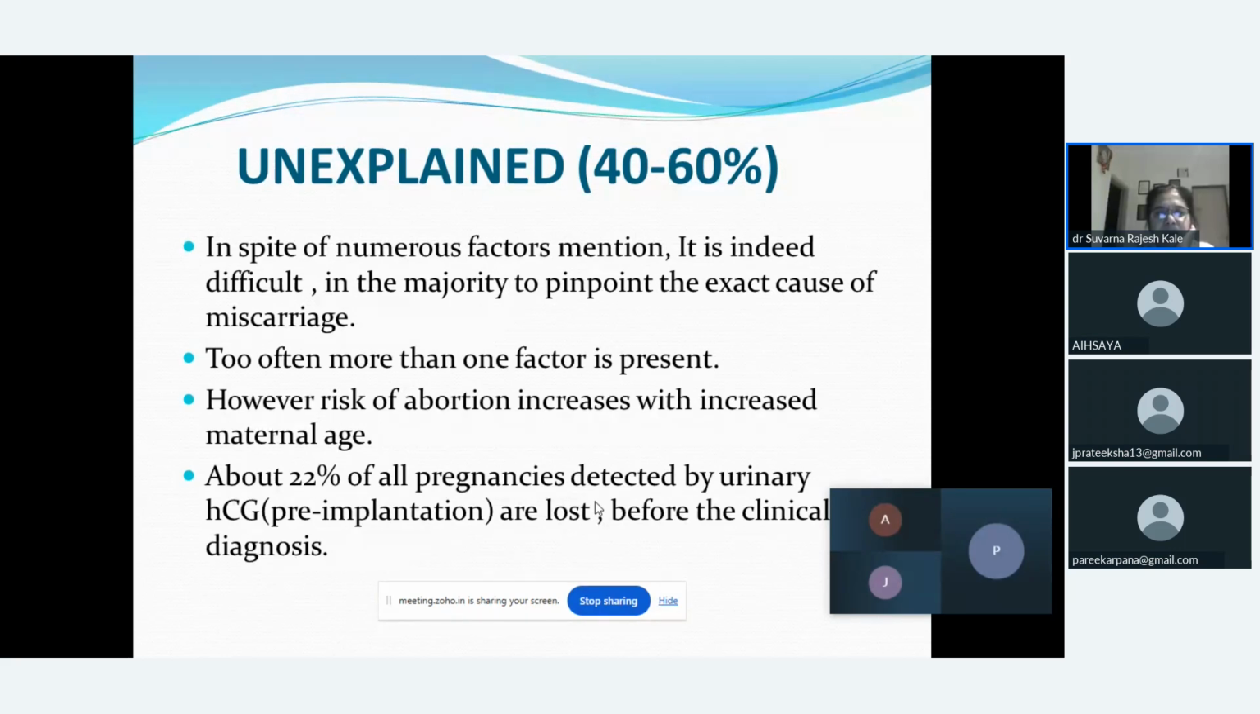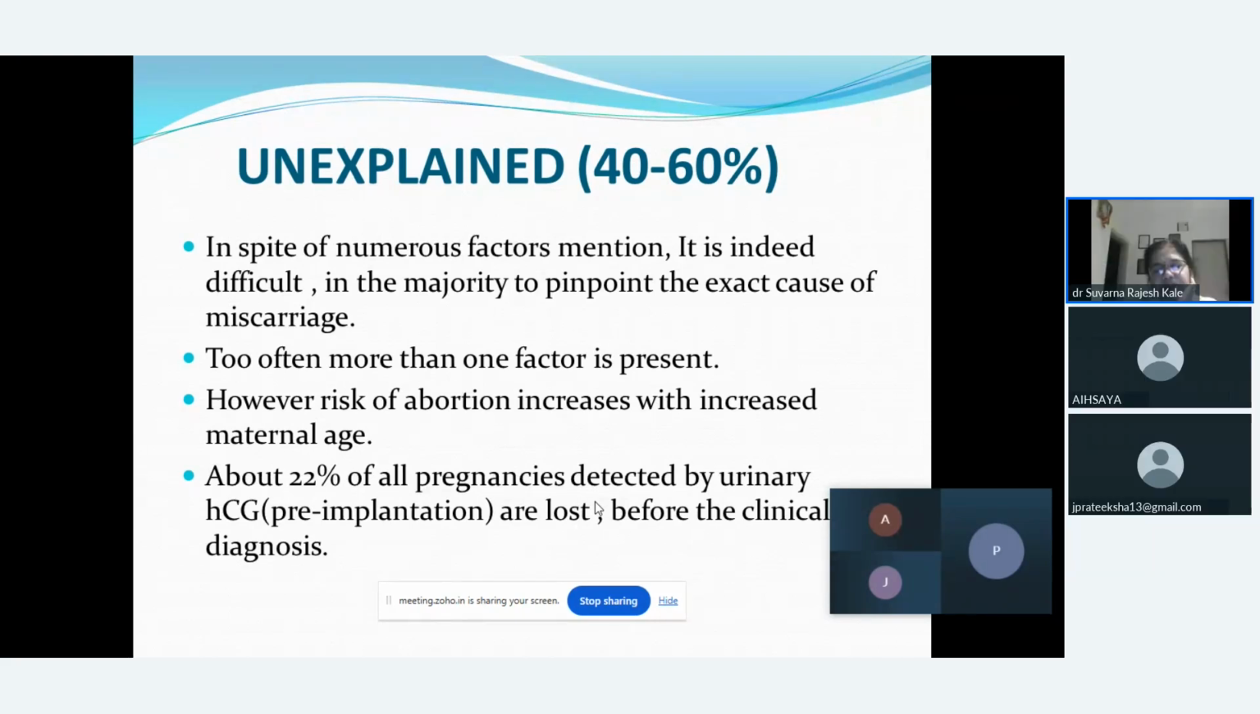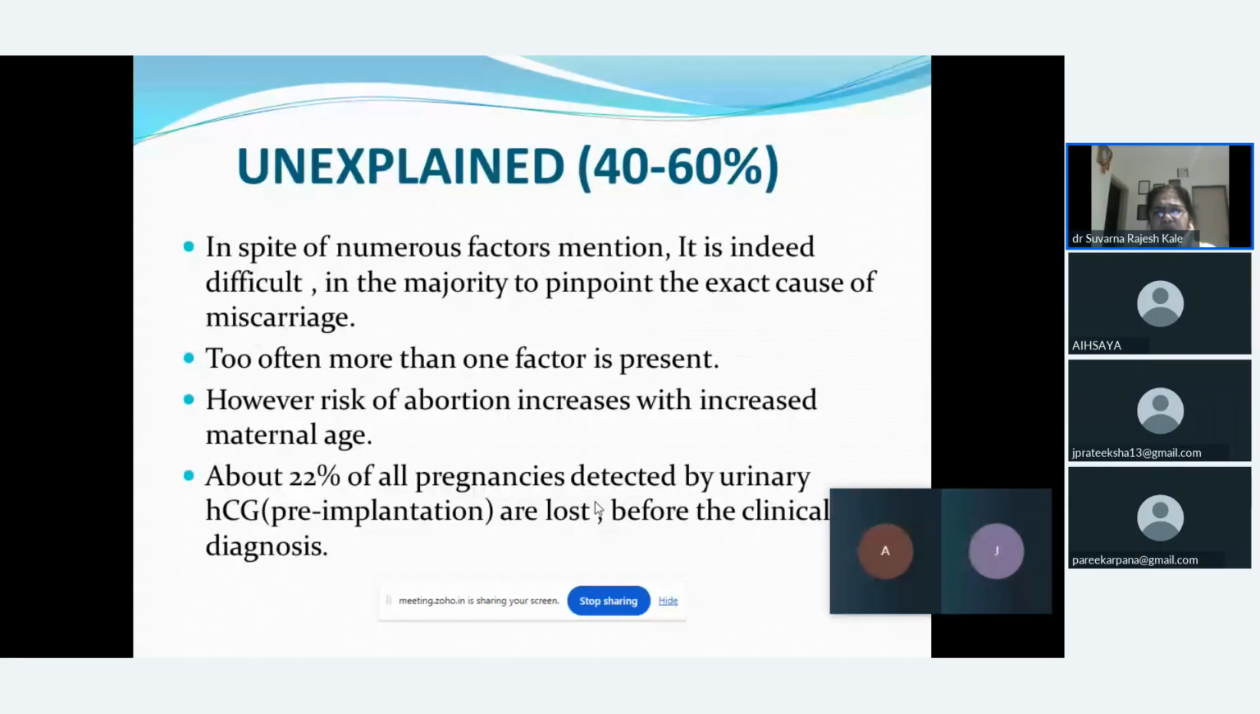Now, this is the most important thing. Many times the causes of abortion are unexplained. We say it contributes about 40 to 60% of abortions which are unexplained. In spite of having seen many causes of abortion, immunological, environmental, maternal illness, uterocervical dysfunction, in spite of these numerous factors, it is very difficult in the majority of cases to pinpoint the exact cause of miscarriage.